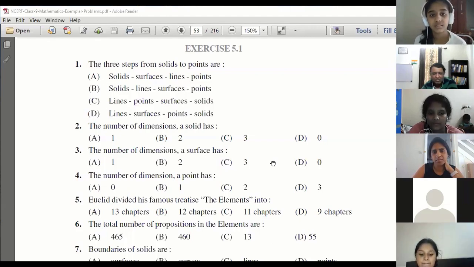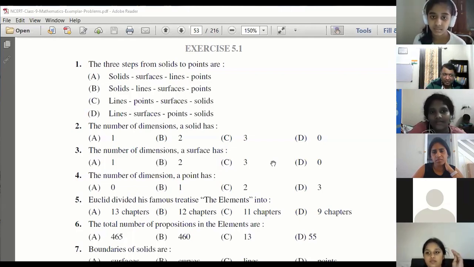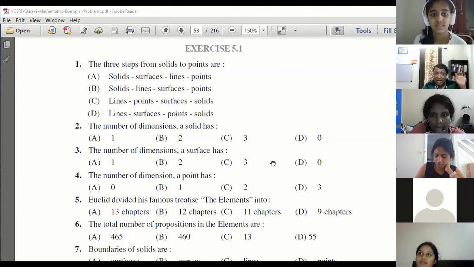Your book is 1, 2, and 3 dimension, right? Yes. So 0, 1, 2, 3 or 3, 2, 1, 0. That is how we move from solid to point. Solid is 3 dimension. Remove one, you get 2 dimension surfaces. Remove 1 more dimension, you get lines. Remove 1 more dimension, you get points. Are you clear? Every one of you? Good.